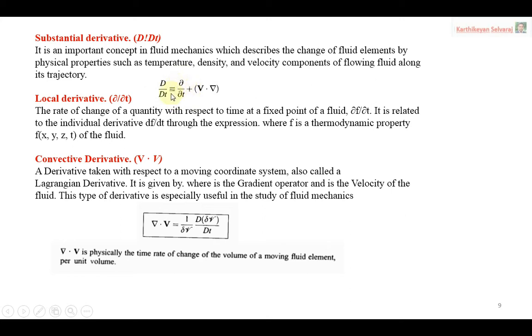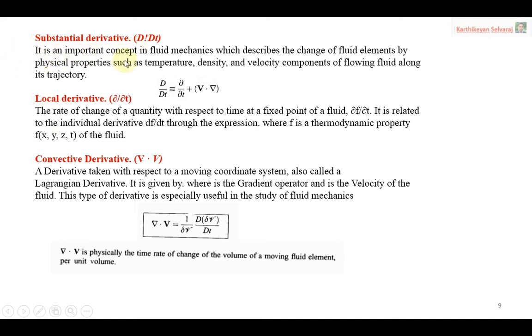So what is the meaning of these two terms? The first term, ∂/∂t, is called the local derivative. The second term, V·∇, represents the convective derivative. The substantial derivative is nothing but a combination of the local derivative and the convective derivative. When you sum the convective derivative and the local derivative, you get the substantial derivative. Then what is the need for the local and convective derivatives? We will see. First you have to identify the meaning of each term.